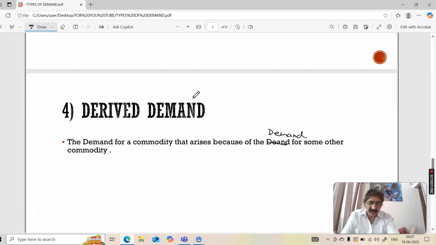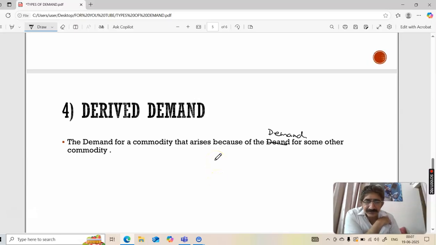Because they are planning to prepare pizza at home and have it for dinner. I hope it's clear. So demand for pizza base, demand for cheese, demand for capsicum, demand for olive, tomato, onion, all that has been derived because they want to prepare pizza out of that. I hope this is clear.